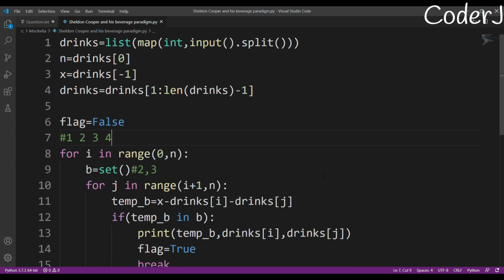Okay. So we saw three approaches: the brute force approach, the three-pointer approach, and my favorite, the set approach. It's up to you whichever approach you choose, but just don't choose the brute force approach. Try to avoid it. Three-pointer is much better than brute force.